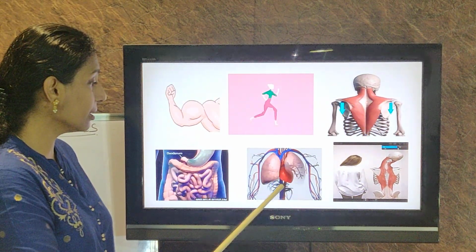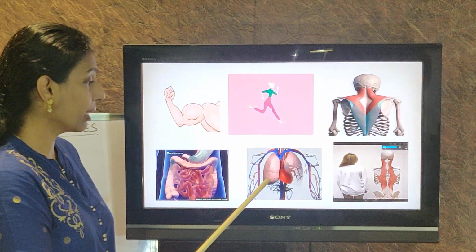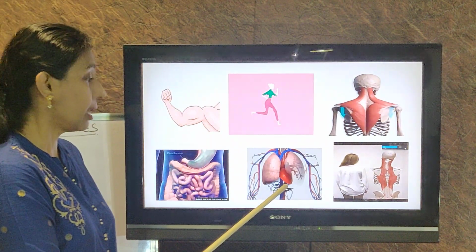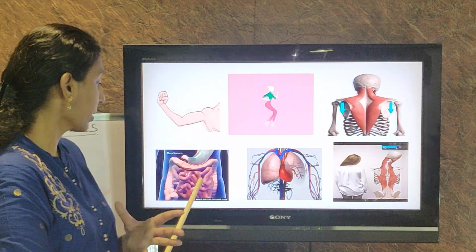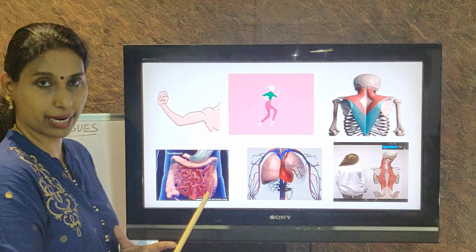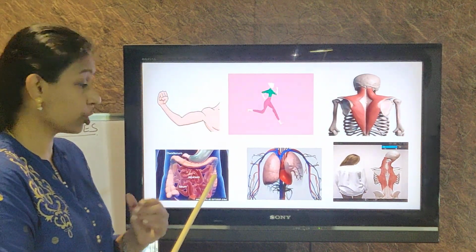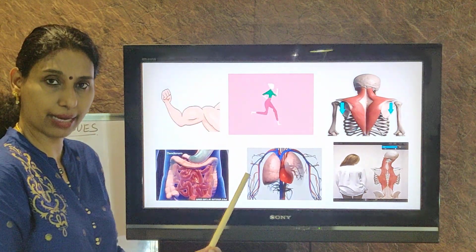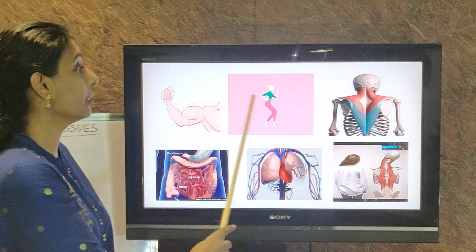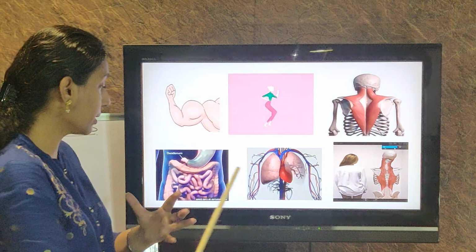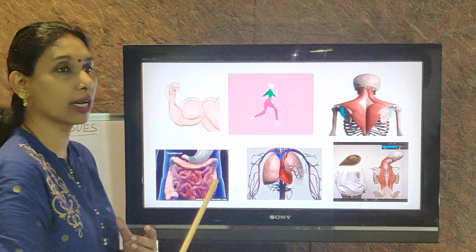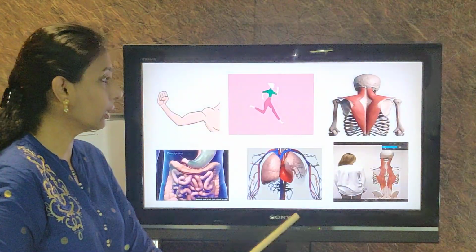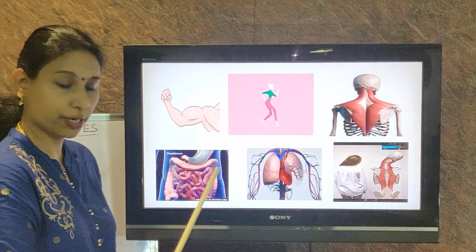But there are movements inside your body also. During inhalation and exhalation, the lungs are inflating and contracting. The heart is continuously beating. There is a type of movement called peristaltic movement, or the contraction and relaxation of the intestines or the alimentary canal. The entire alimentary canal contracts and relaxes. So all these movements, whether outside, which are visible, or inside, are because of the muscular tissue. So now we are going to learn what are the different types of muscular tissues in our body.